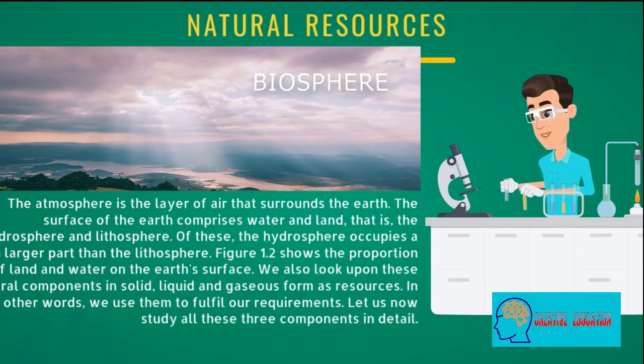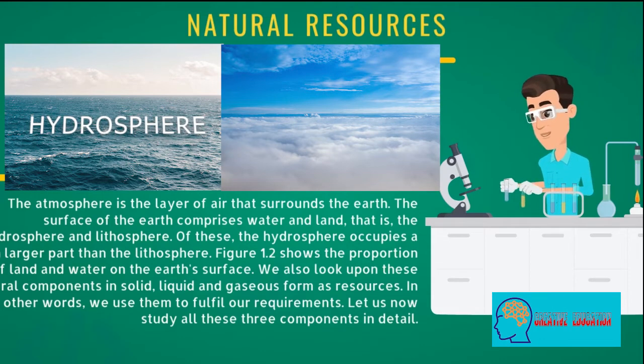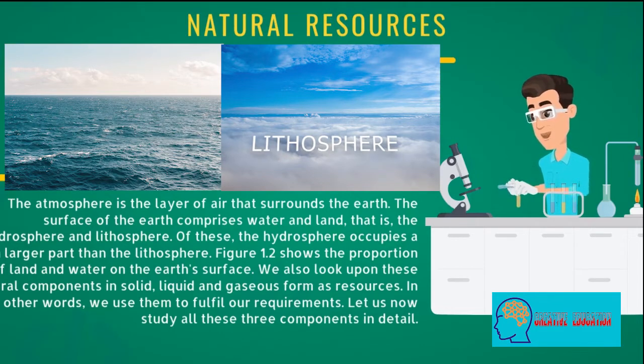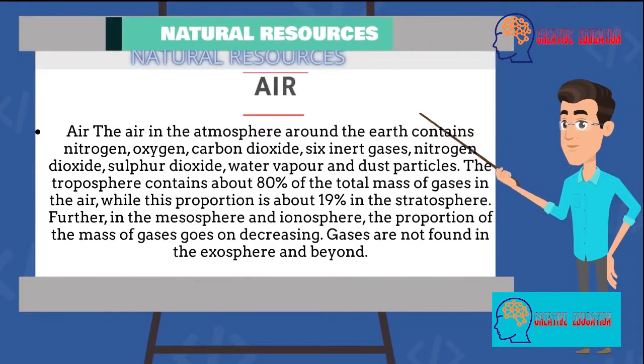The atmosphere is the layer of air that surrounds the Earth. The surface of the Earth comprises water and land, that is, the hydrosphere and lithosphere. Of these, the hydrosphere occupies a much larger part than the lithosphere. We also look upon these natural components in solid, liquid and gaseous form as resources. In other words, we use them to fulfill our requirements. Let us now study all these three components in detail.